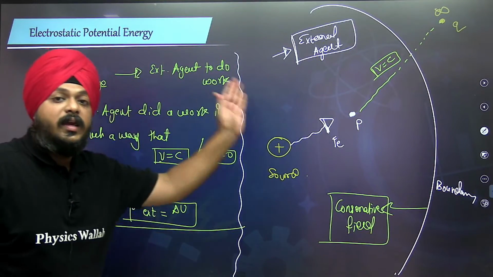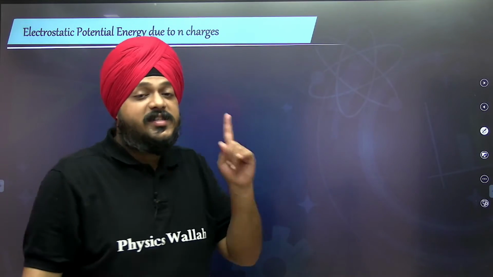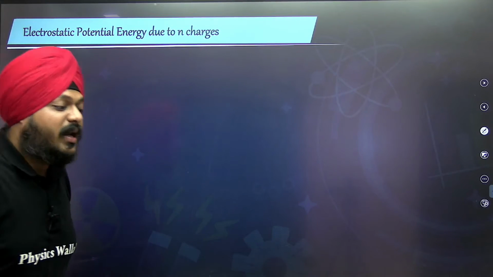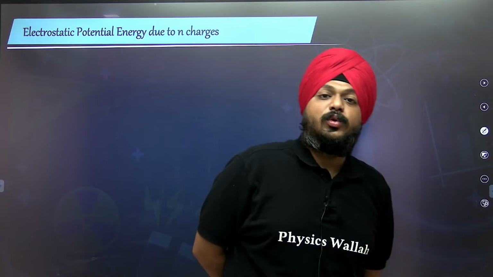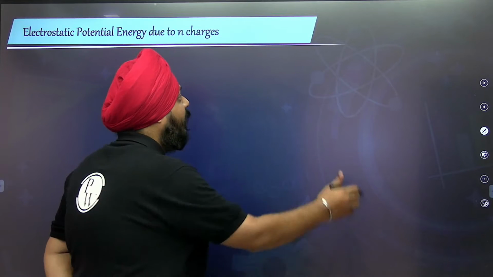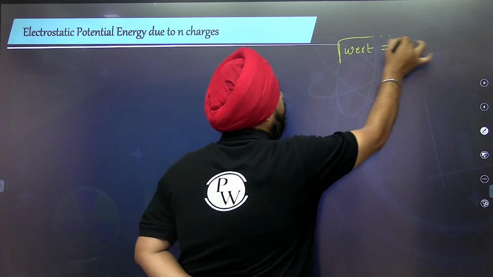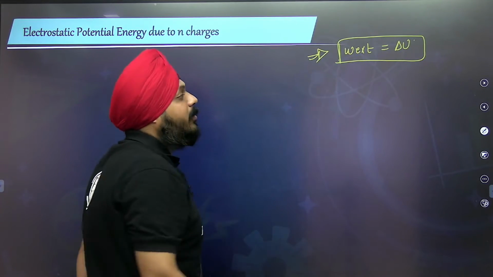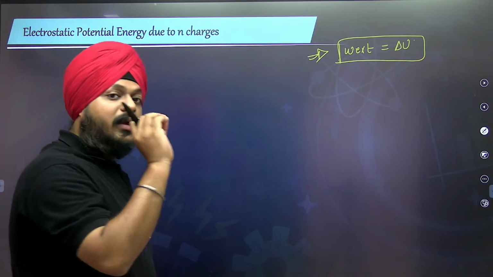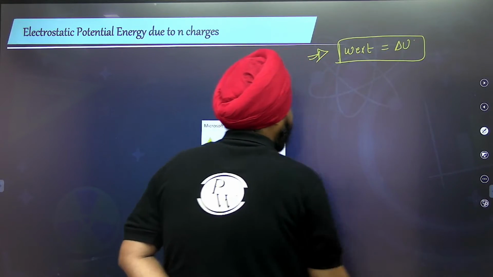Okay, so this was the electrostatic potential energy. Now, how is the electrostatic potential energy defined for a single charge and for n charges? Generally, electrostatic potential energy is defined only for n charges, okay? And as I told you all, work done is associated with the change in potential energy of the system. Yes or no? Then we are going to see how it is defined for n charges.